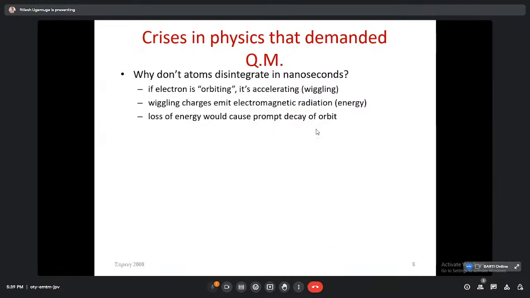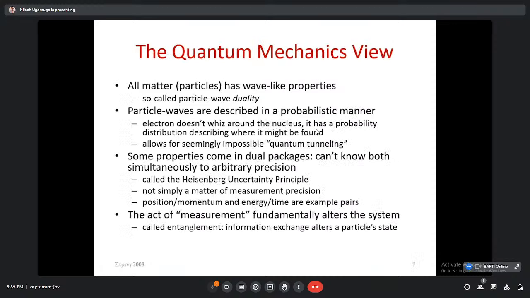So these are some of the evidences, or theories, or quantum mechanics views that give us support for understanding and accepting quantum mechanics as physics.